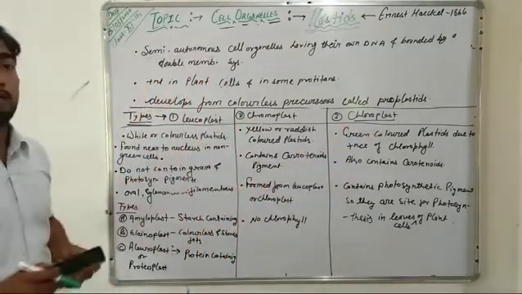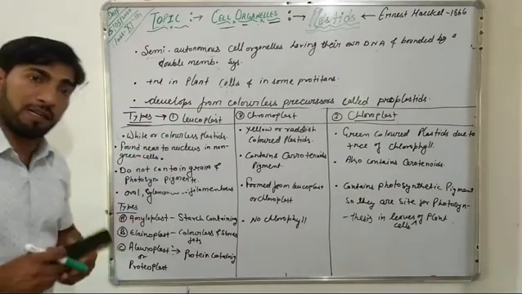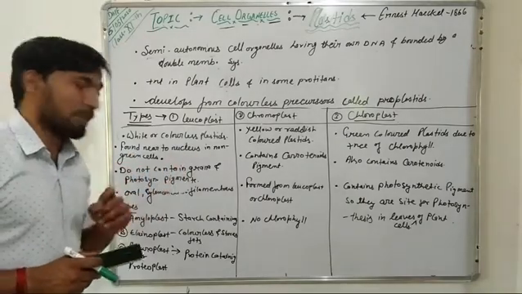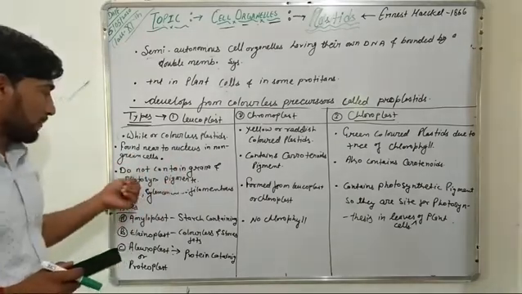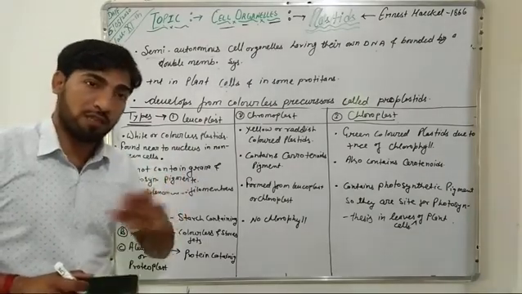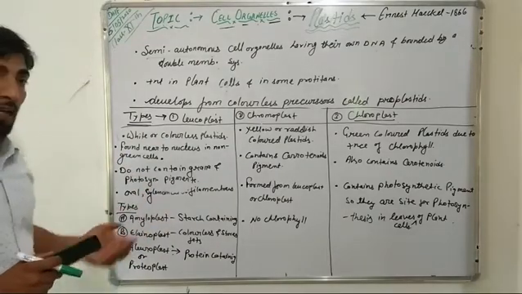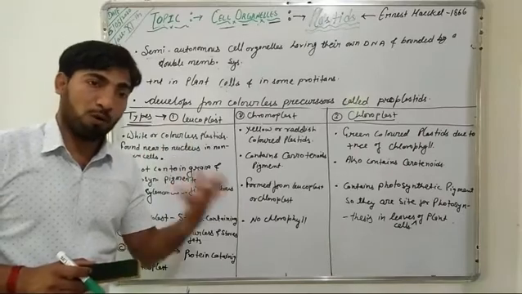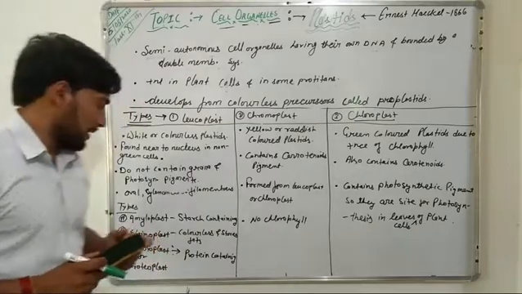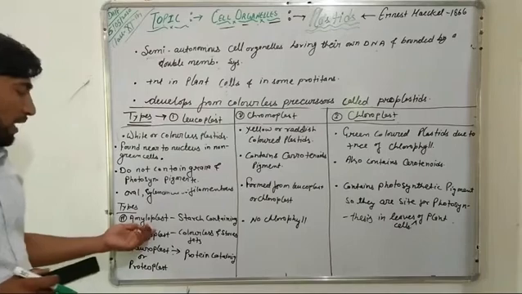So we will discuss these three types of plastids now. Leucoplasts are usually white in color, or colorless plastids. They are usually found near the nucleus in non-green cells. Further, they do not contain grana and photosynthetic pigment, so photosynthetic pigments are absent in the leucoplast. They may be oval shaped, cylindrical shaped, or filamentous in shape.